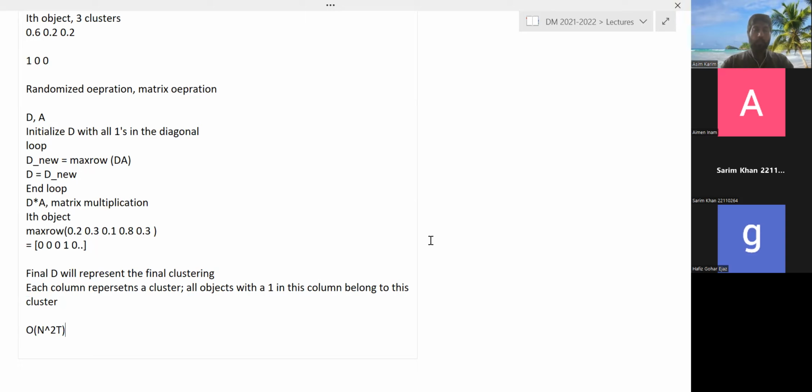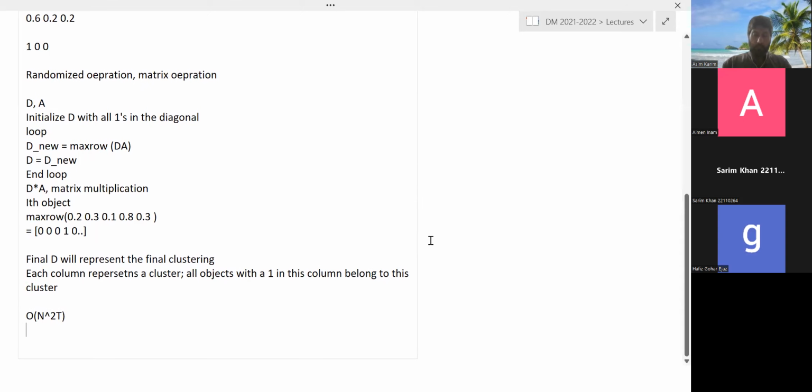But usually the graph would be sparse, so this n square would not really be n square, maybe n log n or even smaller than that. So that's essentially Chinese whispers.